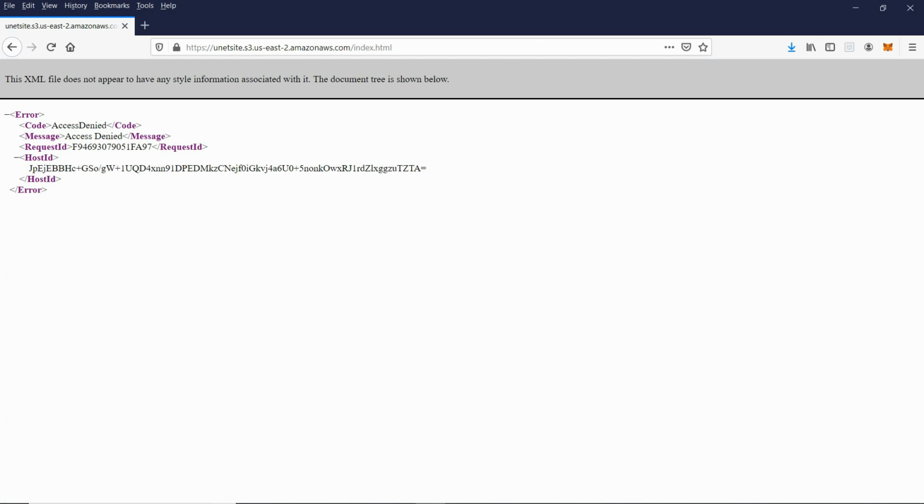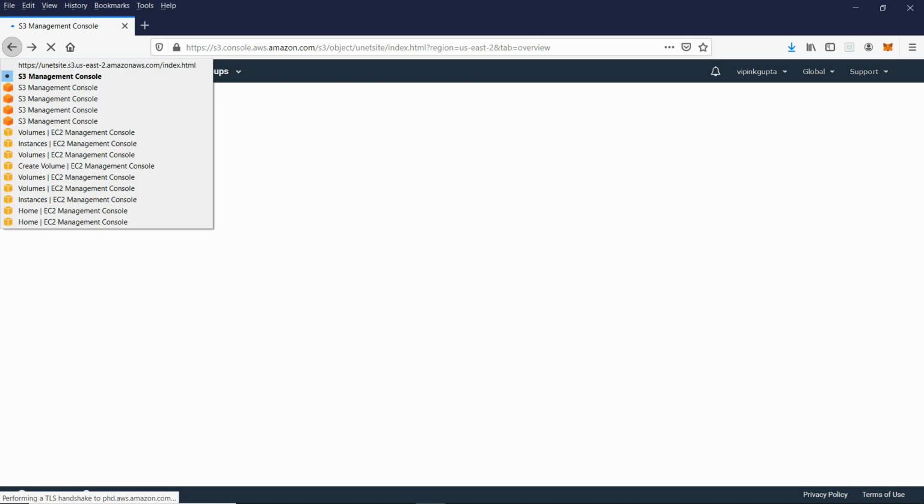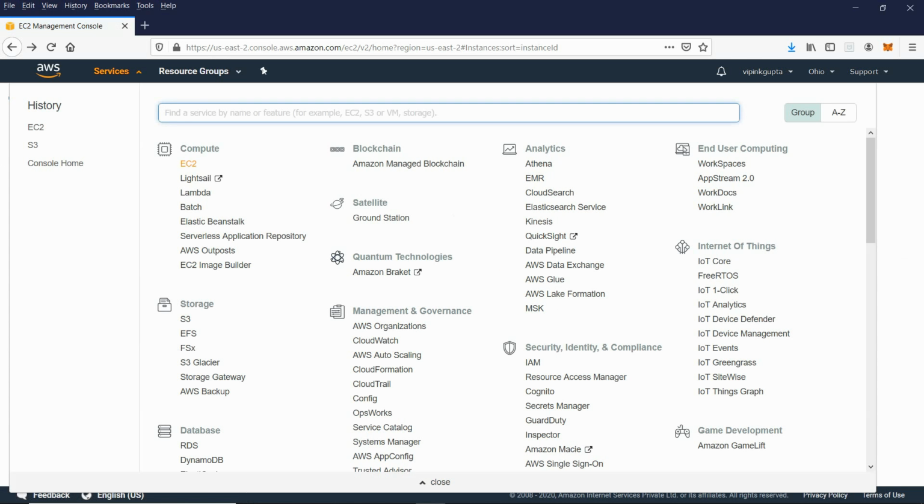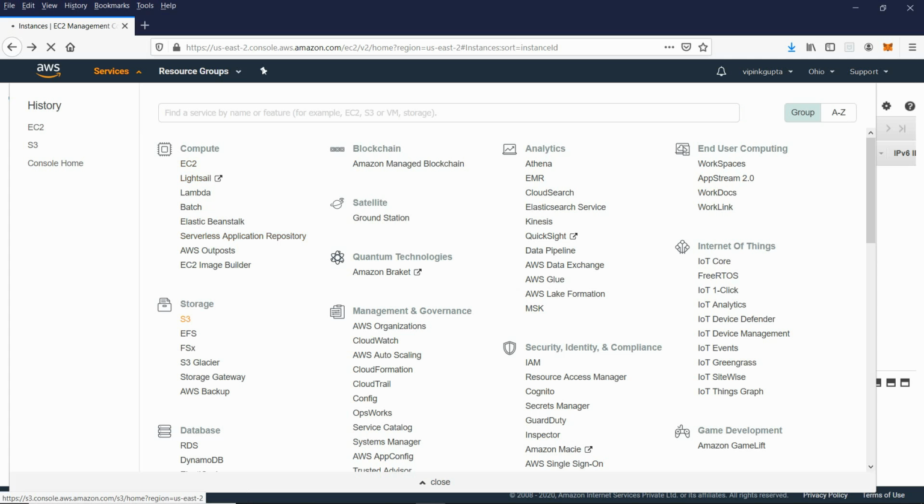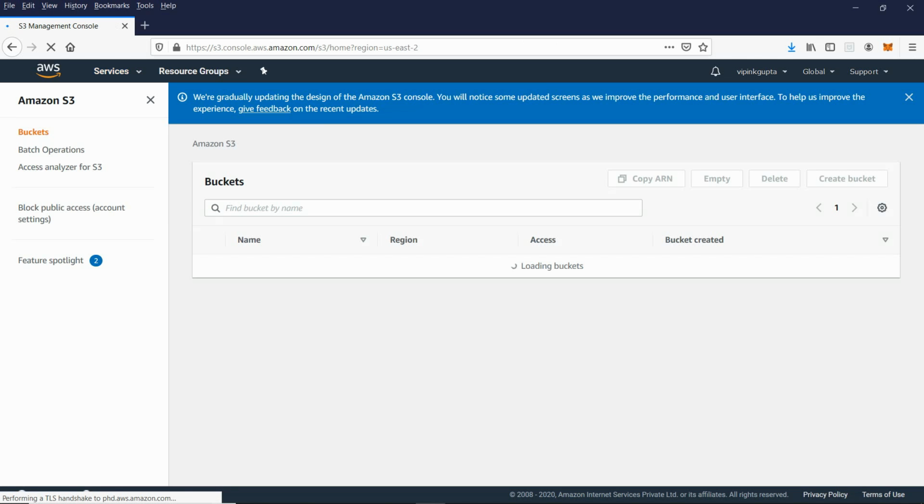So what we are going to do, we click on this. What is it saying? Access denied. I should have opened it in a different tab. So let me go back again to S3. That means when you upload a file, at first it will be private. That means nobody can access your file, for security purposes.